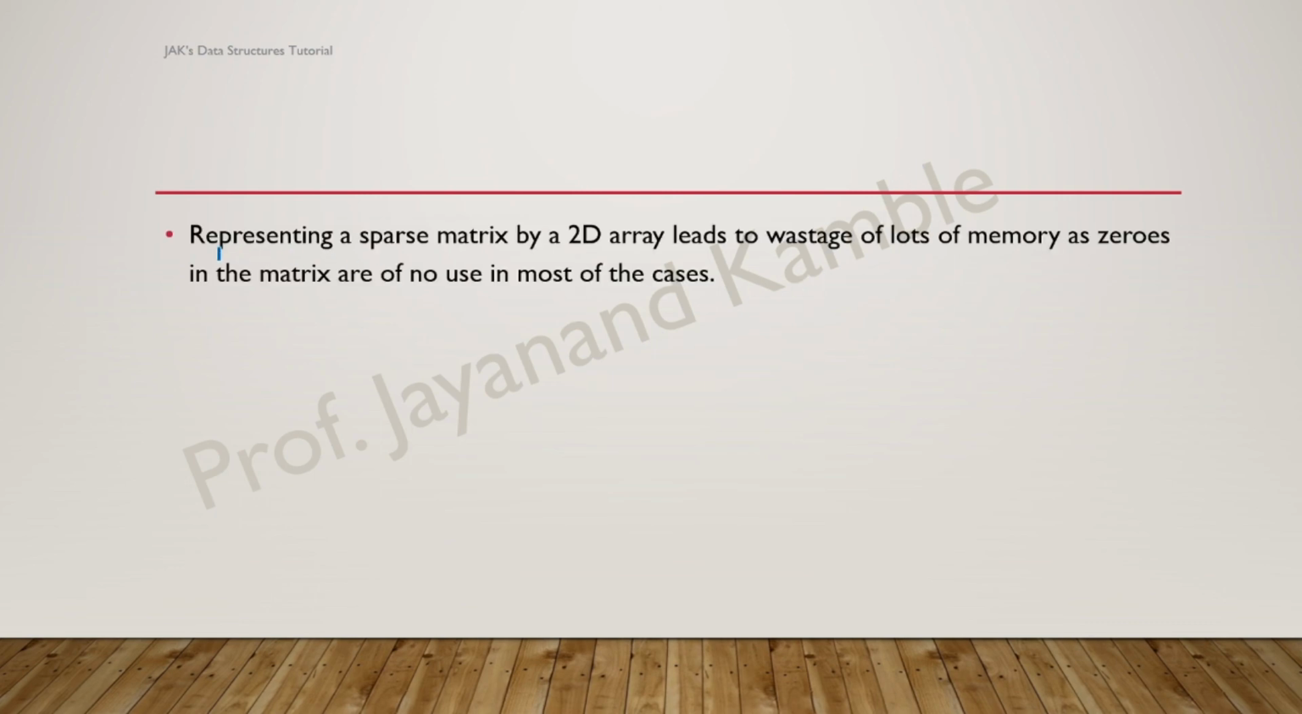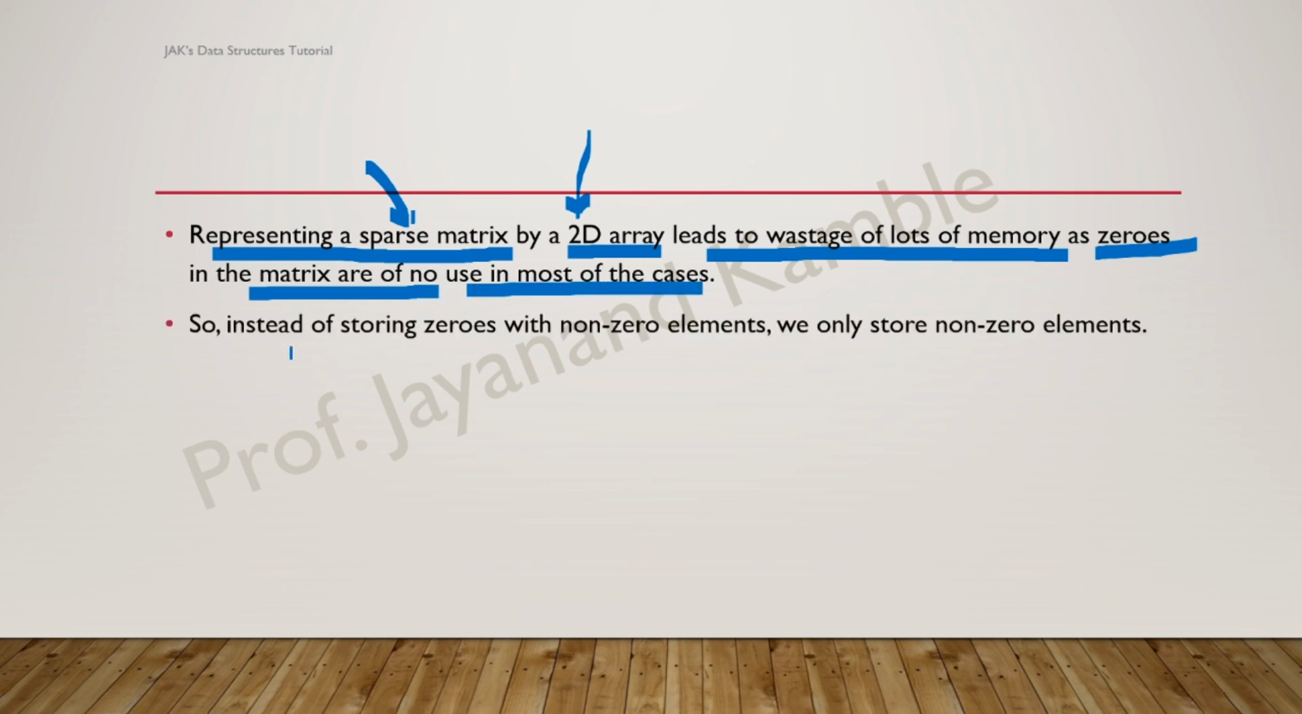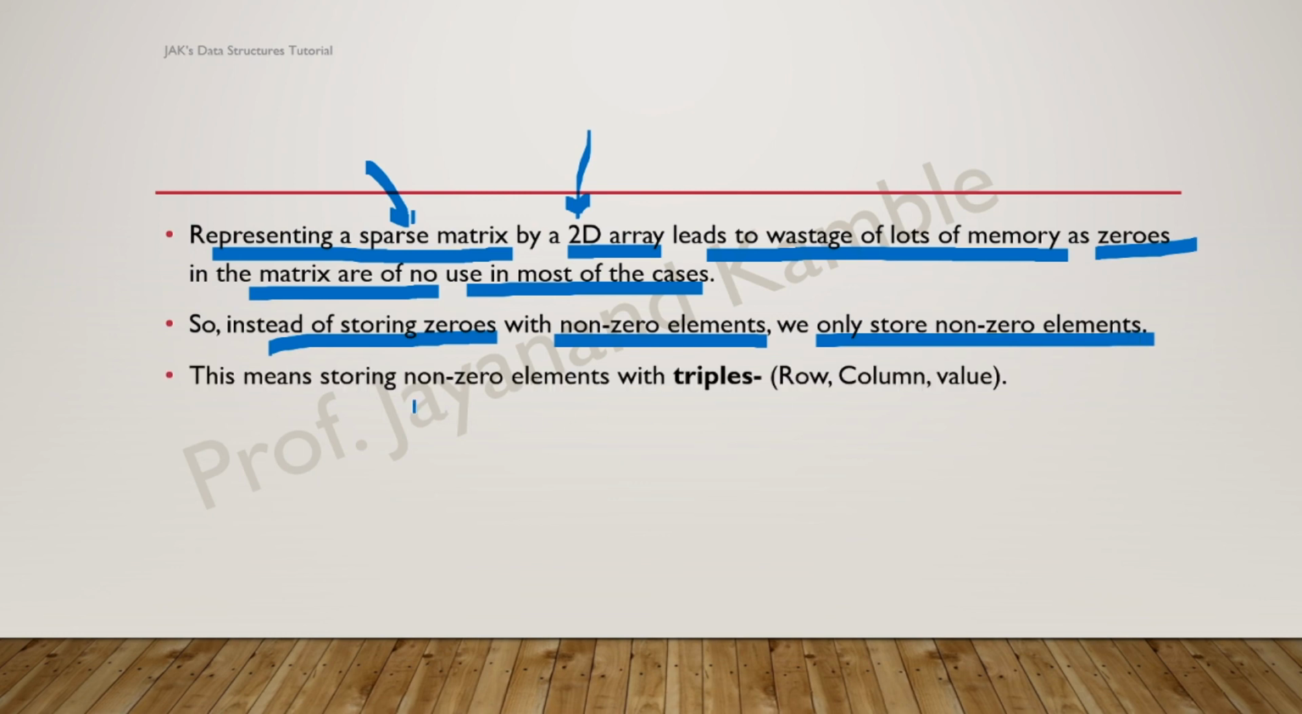Representing this matrix using a 2D array leads to the wastage of a lot of memory on zeros. Also accessing time will be increased in the matrix, for zeros that are of no use in most of the cases. So instead of storing zeros with non-zero elements, we only store non-zero elements. How is it done? Let's see. This means storing a non-zero element as a triple, and that triple contains row, column and value.